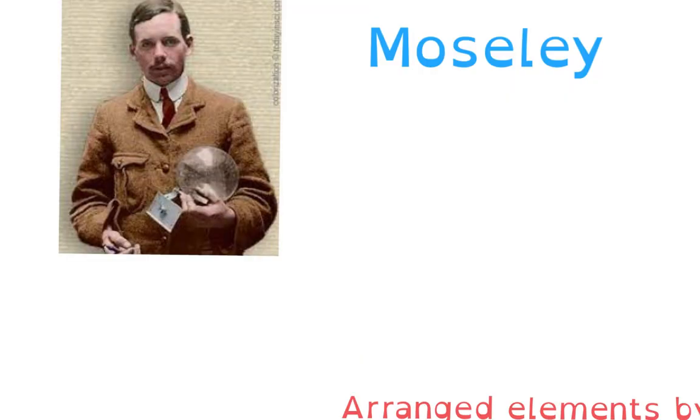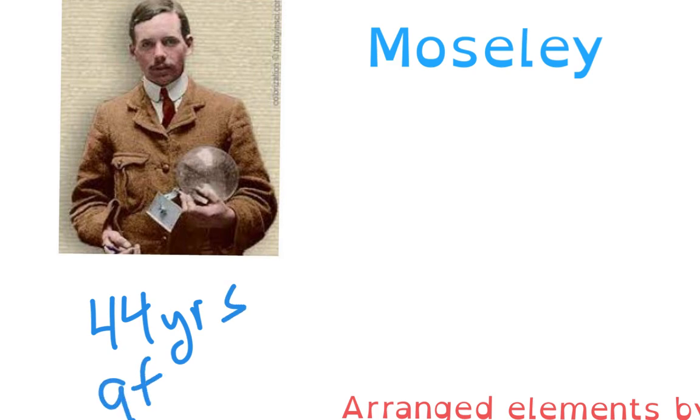So now we'll talk about Mr. Moseley. And so Mr. Moseley, he did his work about 44 years after Mr. Mendeleev had done his periodic table, but remember, he only knew about so many elements.